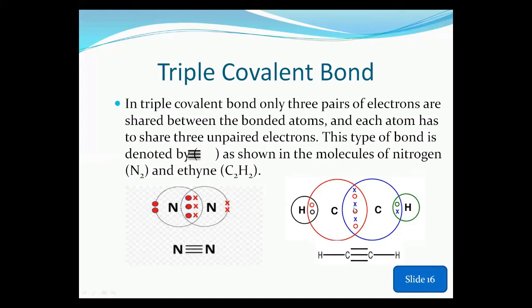Similarly, we take the example of ethyne. The molecular formula of ethyne is C2H2. The carbon atoms share 3 electrons with each other and form a triple bond between carbon and carbon, and a single bond between carbon and hydrogen. So a triple covalent bond is formed between the atoms when they share 3 electrons with each other.